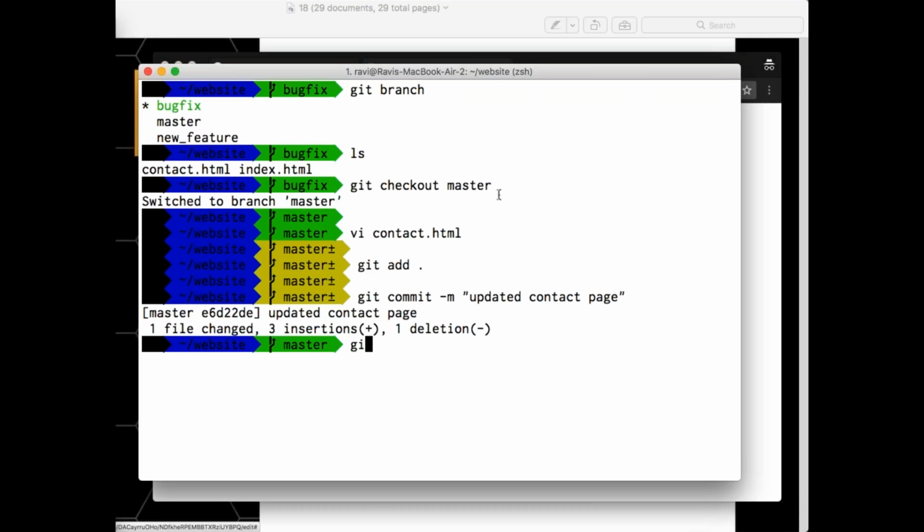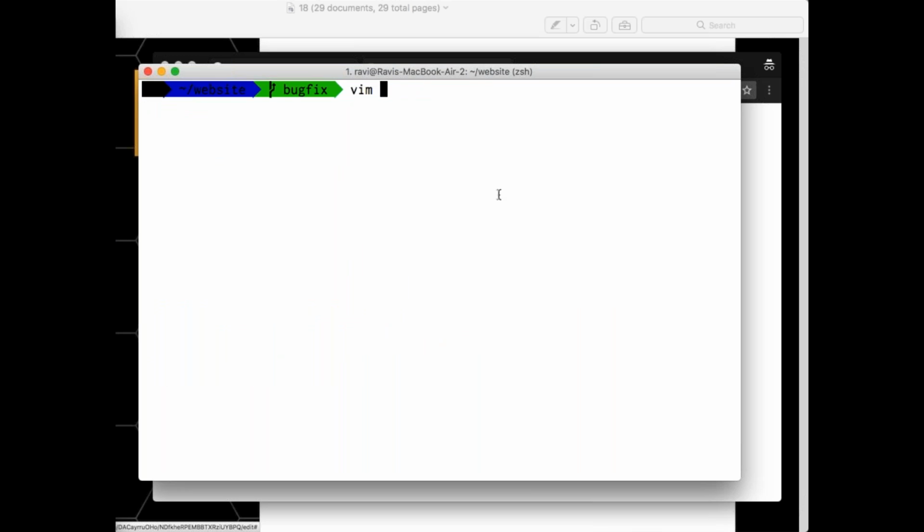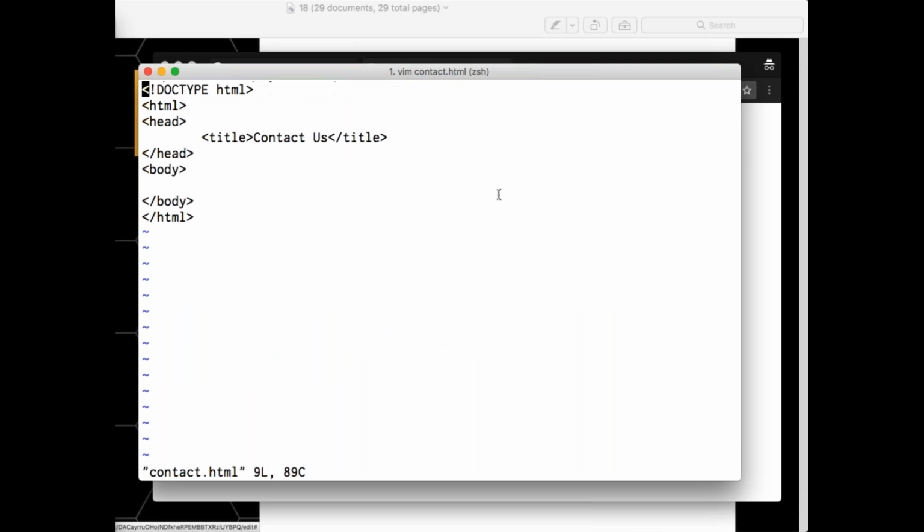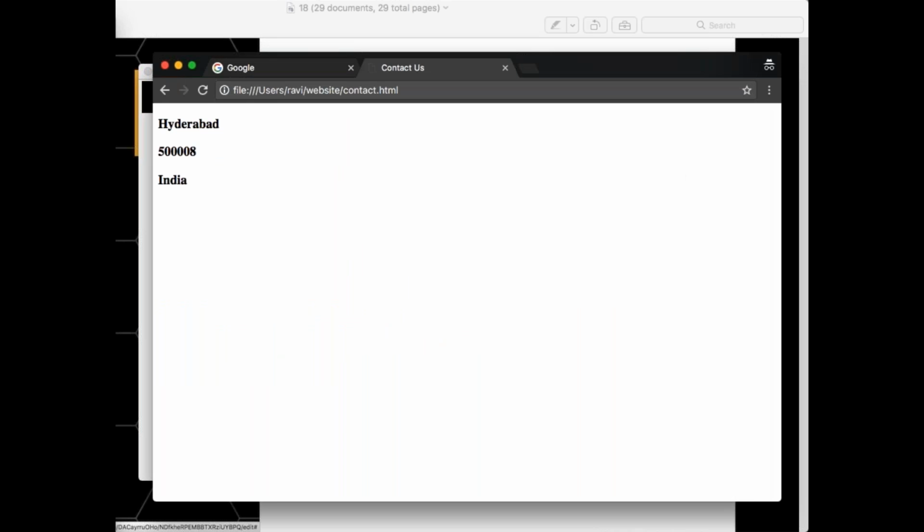Now let's say git checkout bug fix. Now I'm currently under bug fix. If I say vim contact, do I have those changes? Let's go back and check in my browser, I'll do a refresh. Is it making sense? Now it is completely isolated. The branch is different. That's the reason why you are not able to get the features which are there in the master branch.